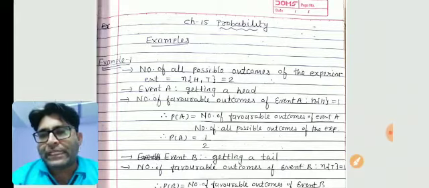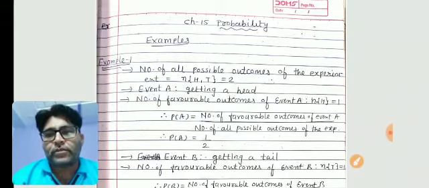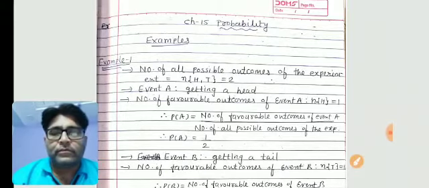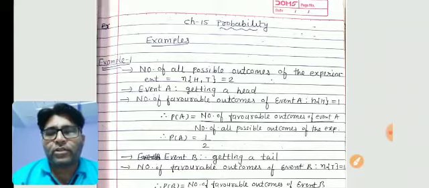Find the probability of getting a head when a coin is tossed once, and also find the probability of getting a tail. So here we are told that a coin is tossed once.